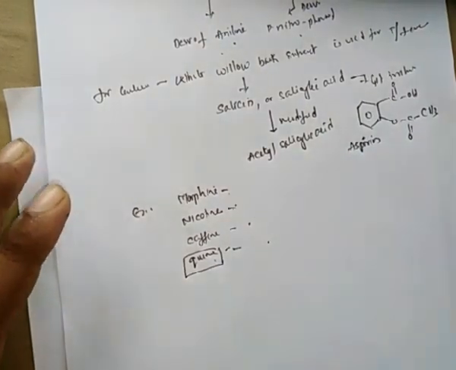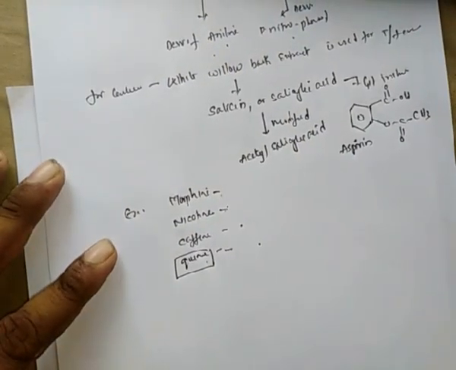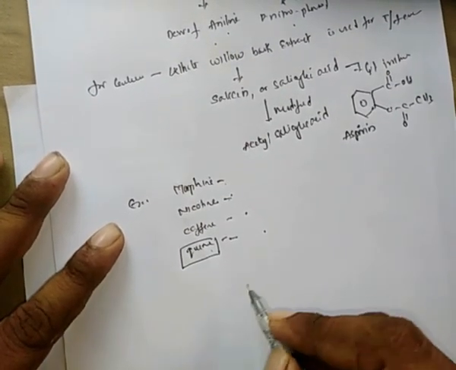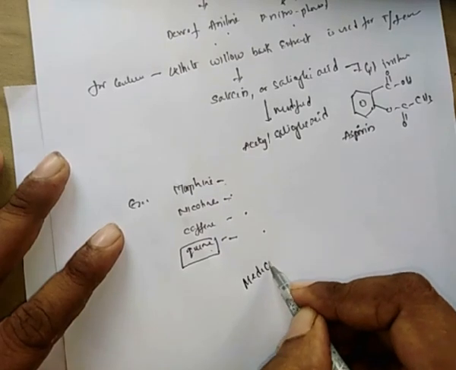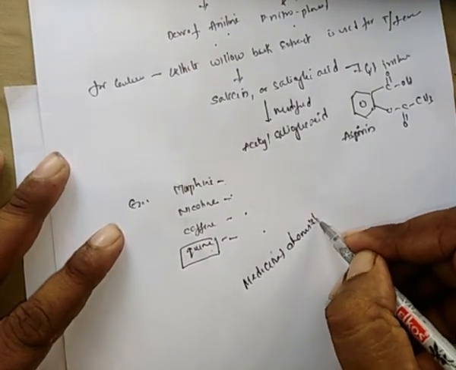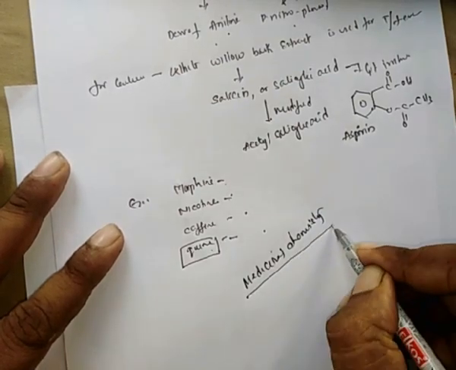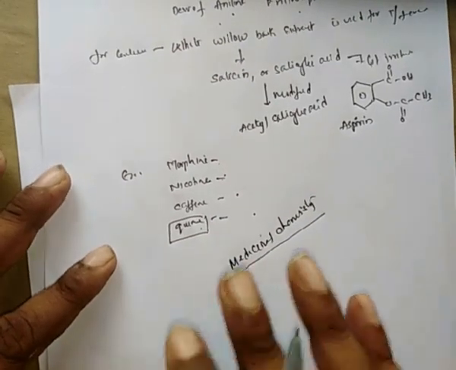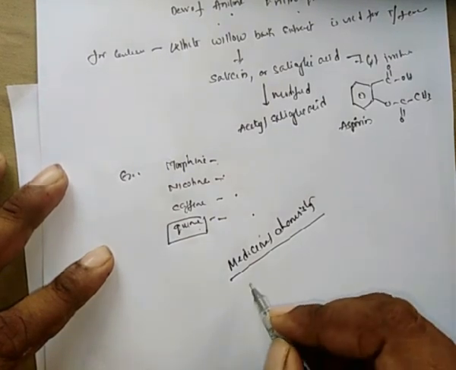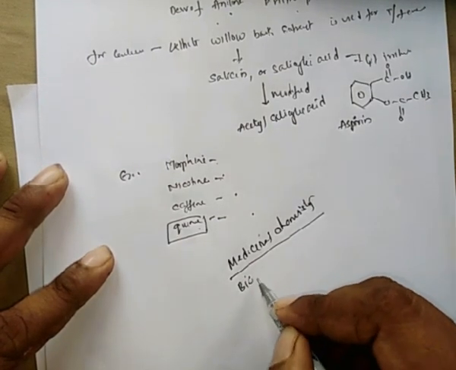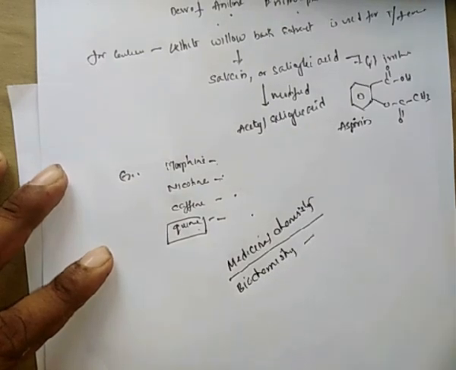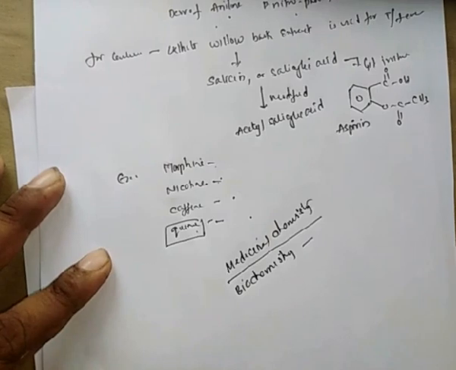In order to understand these drug molecules, the chemistry that deals with them is called medicinal chemistry. So to understand medicinal chemistry, we need to study organic chemistry. Along with medicinal chemistry, we have biochemistry, which is the chemistry of the biomolecules in our body.